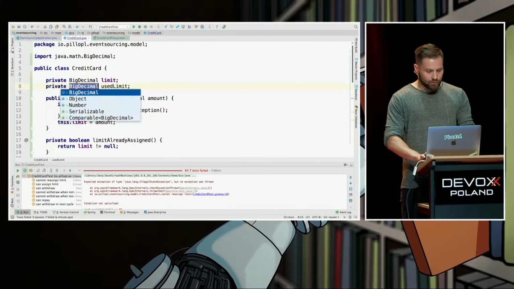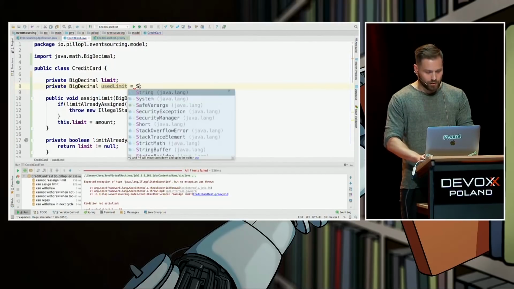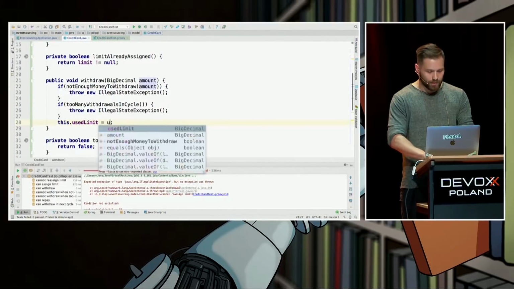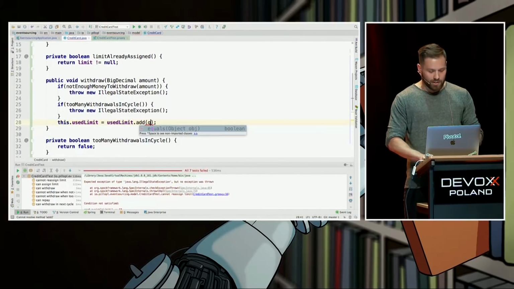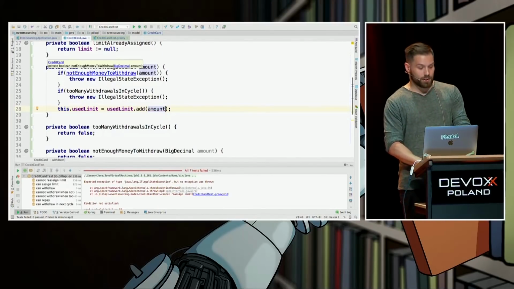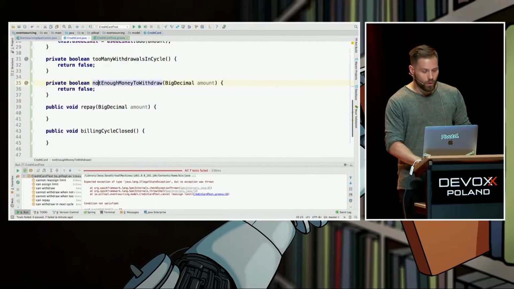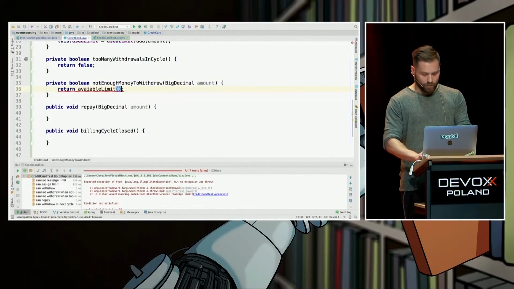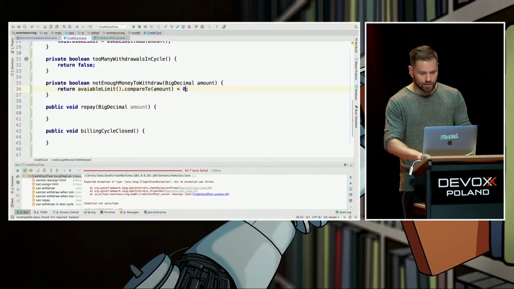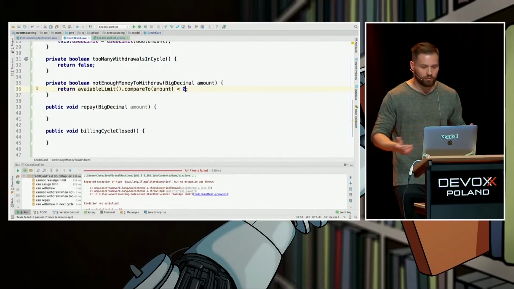Let's introduce that field. It should be 0 at the very beginning, right? It should not be amount. It should be accumulative. Used limit plus the amount to be withdrawn. Which means we can answer this question, not enough money to withdraw. We have this method, available limit. Available limit compared to the amount that we are going to withdraw should be lower than 0, which means we don't have money to withdraw. Fair enough.